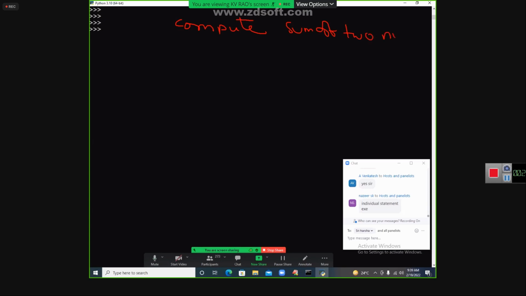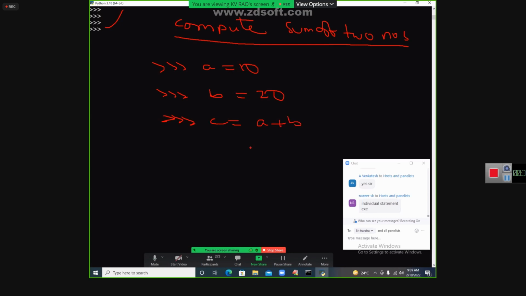Just take a small example: sum of two numbers, my dear students. This is my requirement. What do you do immediately? You know so far only the Python command prompt. You will go to this Python command prompt. A is equal to 10, and next you will say B is equal to 20. Two values you are taking. Next, C is equal to A plus B. You are adding, and then you are printing A, B, and C.